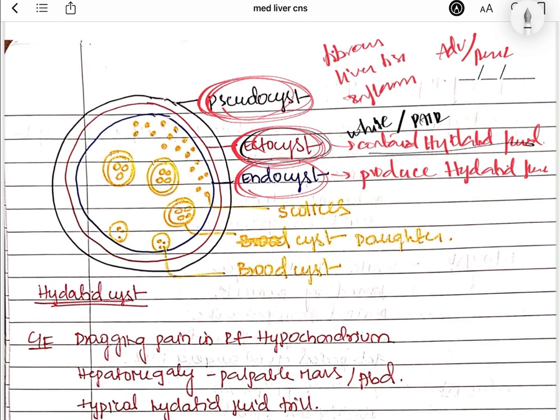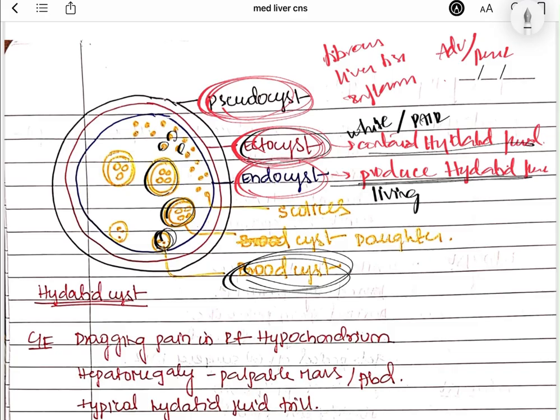And coming to the endocyst, again it produces the hydatid fluid and it is the only living thing. Why is it the only living tissue? Because it has all the brood capsules and the scolices. You can also see the brood capsules attached to this endocyst, and also the daughter cyst. These little things are the heads of the future worms, which are called scolices.